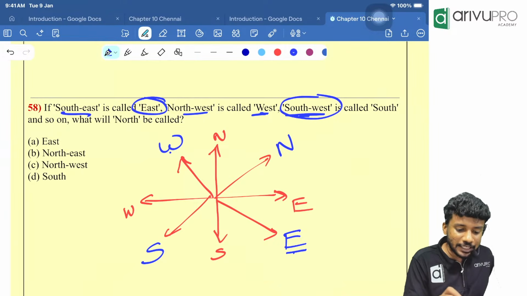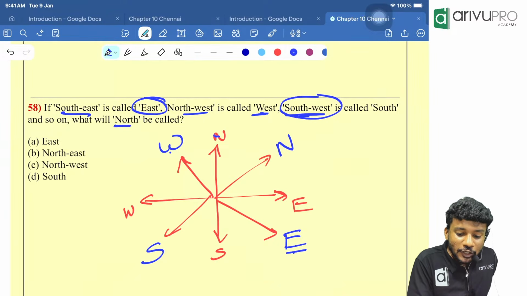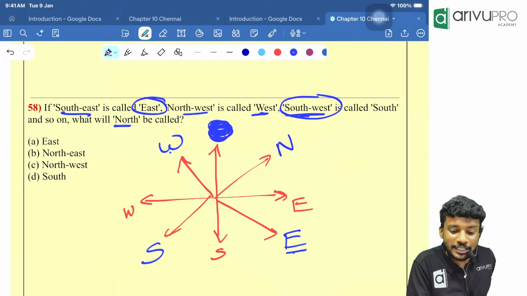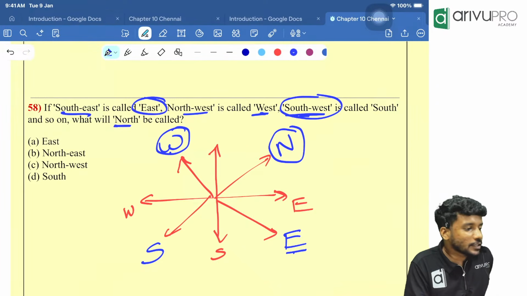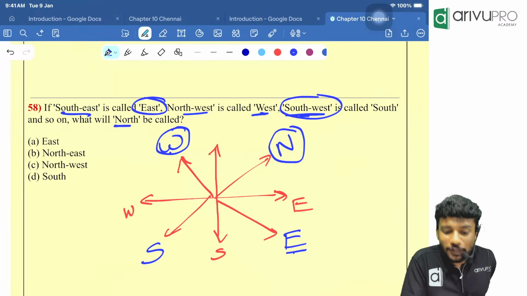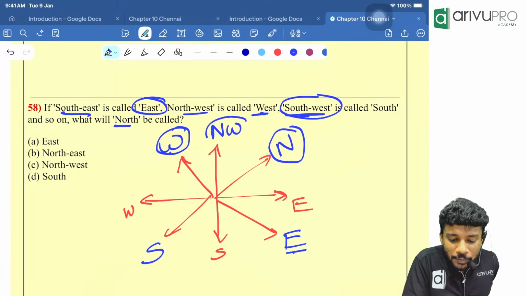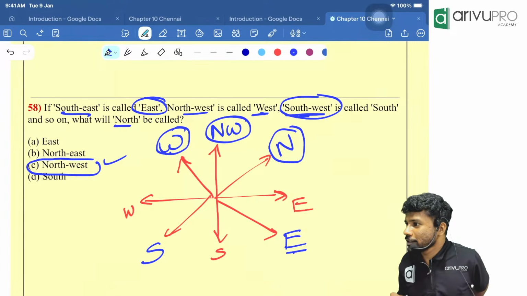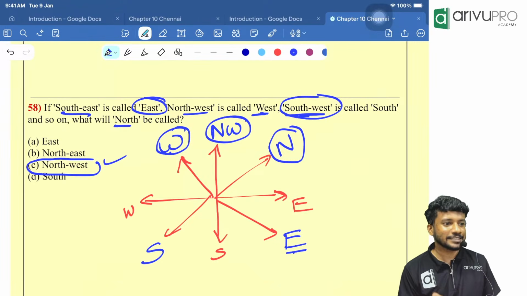Then they are asking, what will north be called is the question. This person will be called as what? That person is in between what and what now? North and west. A person between north and west should be called as what, people? Northwest. Okay. Pakka. So erase and draw. That is the best approach.